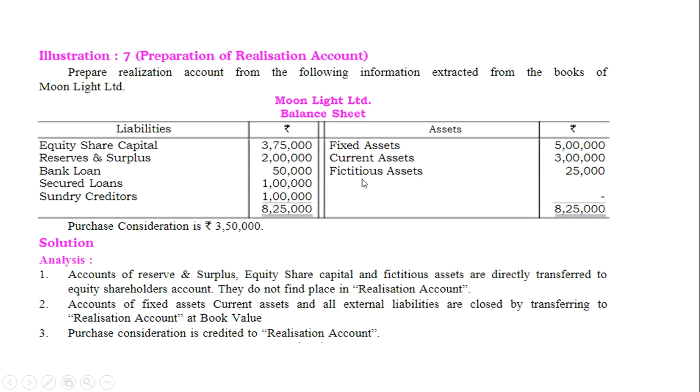Fictitious assets are transferred to equity shareholders. Equity shareholders account debit to fictitious assets 25,000. The purchase consideration is 3,50,000. So the entry will be made by the transferee company in the realization account: transferee company account debit to realization account 3,50,000. The amount is due.